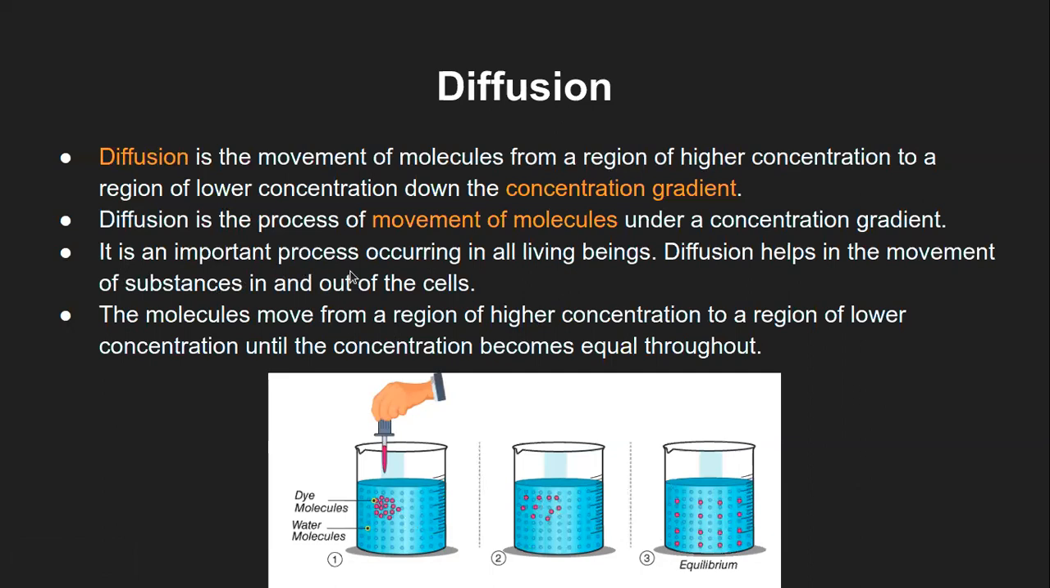Now it is a very important process in most living beings. How? Because diffusion will help in the movement of substances in and out of the cell. So for the simplest example, though we are talking of plant physiology, I will give you an example from animal physiology. Let's say the nutrition, whatever you are eating, is getting digested in the stomach, it goes into the intestine. From the intestine it is getting absorbed, right?